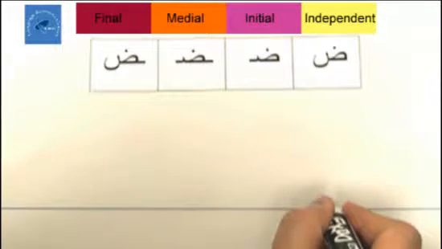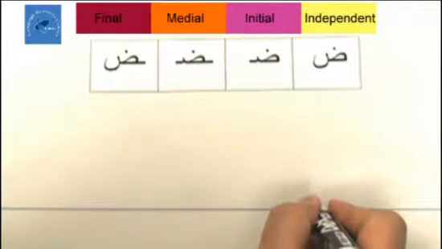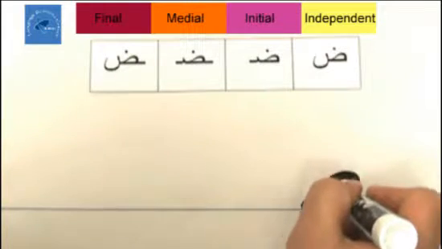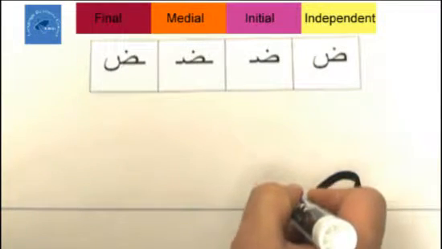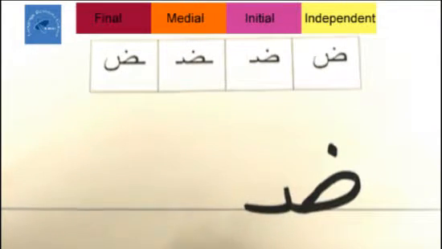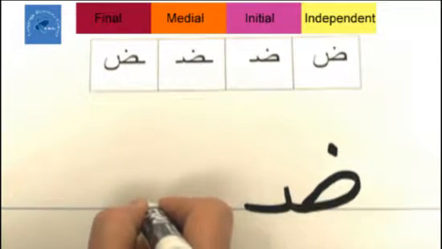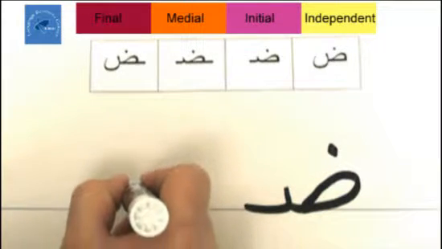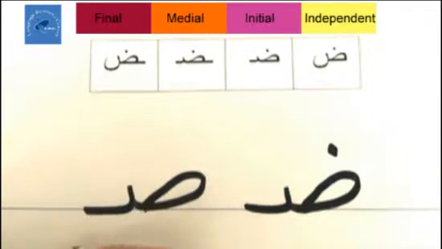Da. Da in its initial position. Start right on the line, an oval loop, tooth, and a line. And of course we need the dot. One more time. Right on the line, oval loop, tooth, line, and the dot.